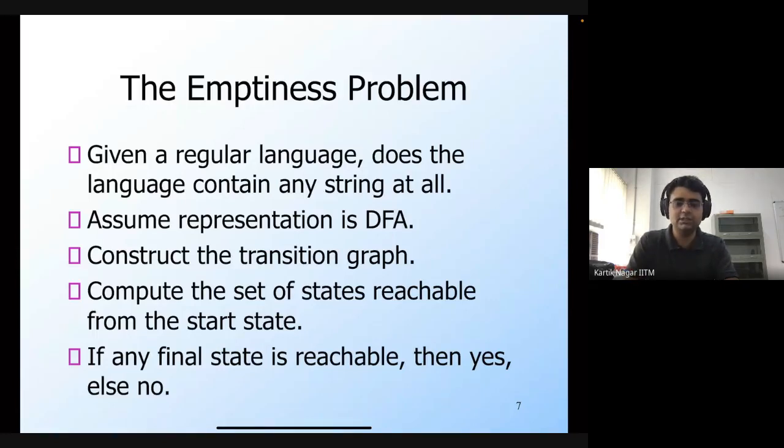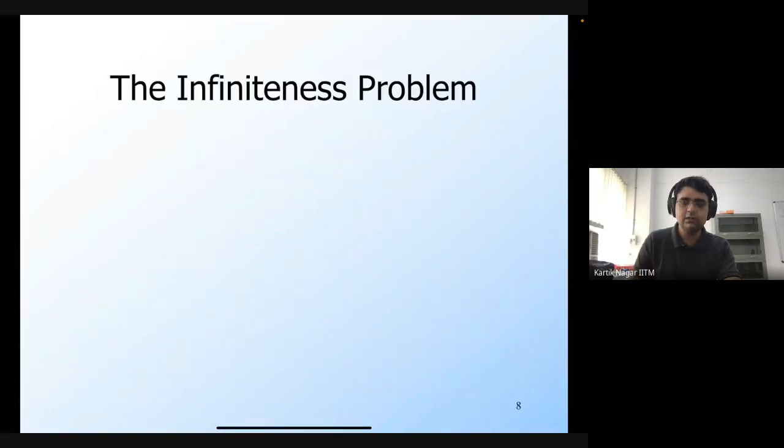So here yes means it's not empty, which means that it actually contains a string. And no means it doesn't contain any string, which means that the language is actually empty. So if none of the final states are reachable, then the language is empty. Okay, so that was straightforward.